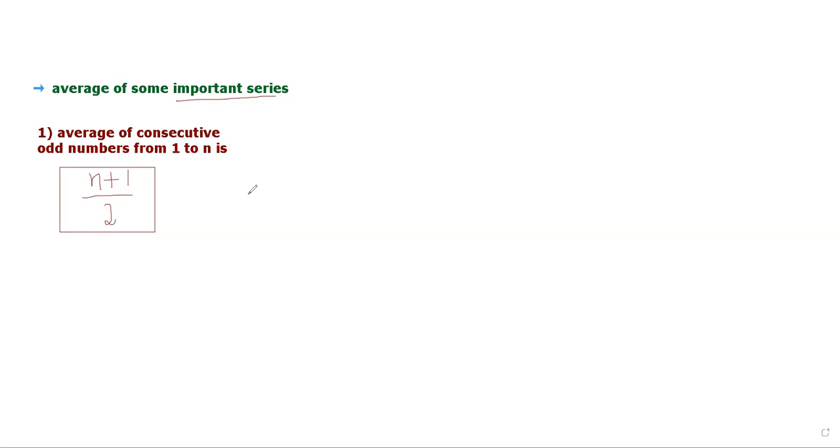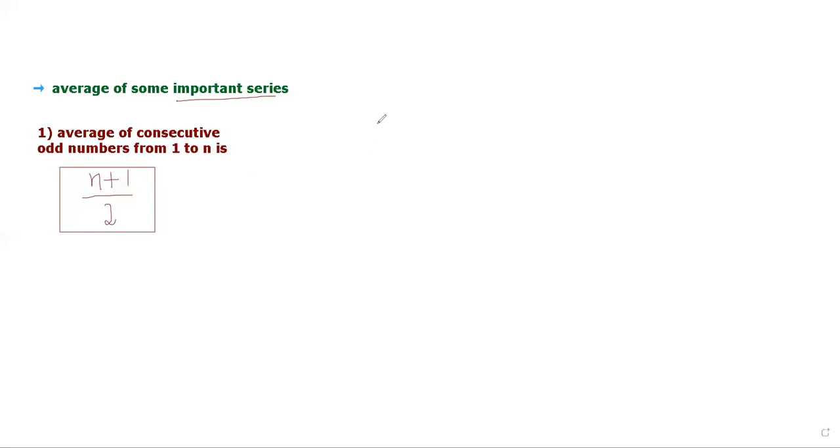And n simply denotes the last odd number, so the last odd number is 5. That 5 will come in this place. We will add that 5 with 1 and divide by 2. This will calculate the average of the 3 consecutive odd numbers. I will later give you an example that will make this topic clear and understandable.